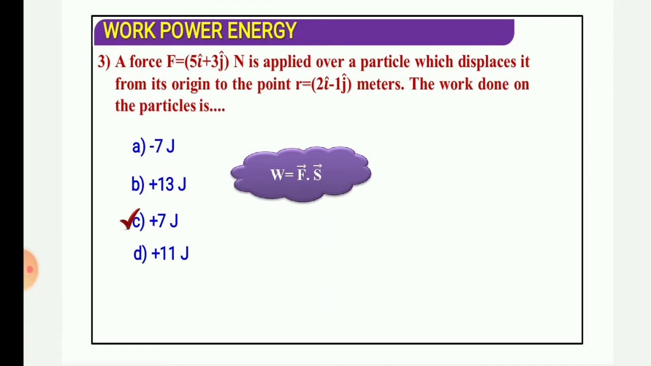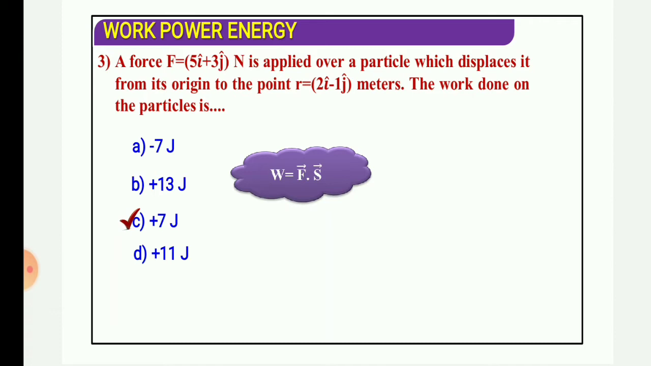A force F equals 5i cap plus 5j cap plus 3j cap newton is applied over a particle which displaces it from its origin to the point r vector equals 2i cap minus 1j cap meters. The work done on the particle is, okay, it is a very good and simple question. W equals F vector dot S vector.